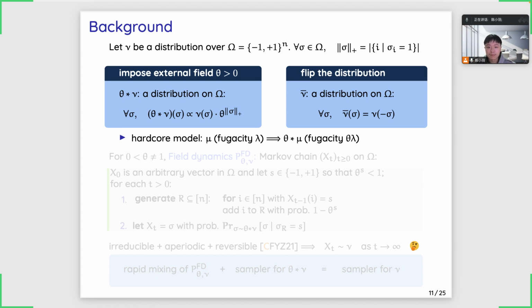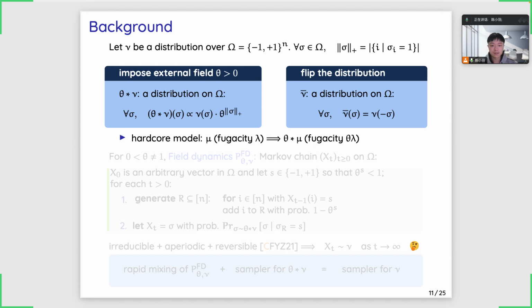First, we could impose an external field on nu that gets a new distribution theta times nu. And this new distribution biases the original distribution nu by adding an extra factor determined by theta and the number of positive coordinates in the vector sigma. As an example, suppose mu is the Gibbs distribution of the hardcore model with fugacity lambda, then theta times mu is the Gibbs distribution of the hardcore model with fugacity theta times lambda.